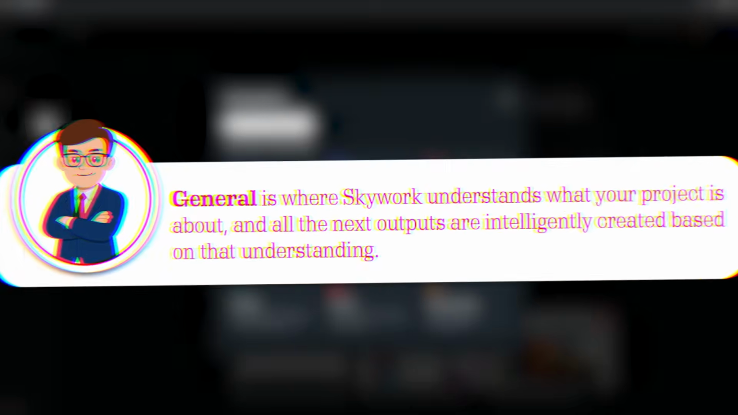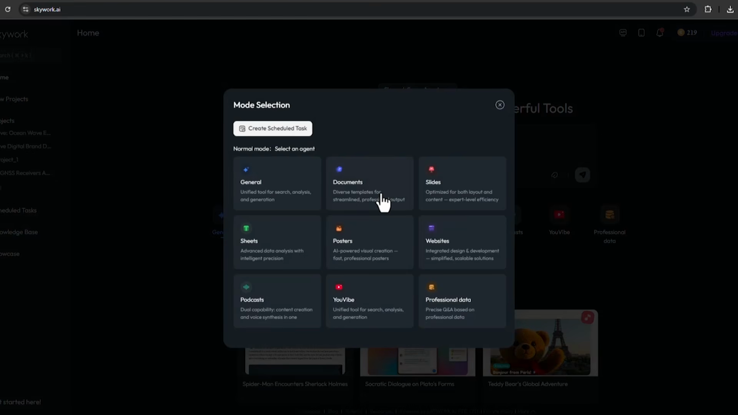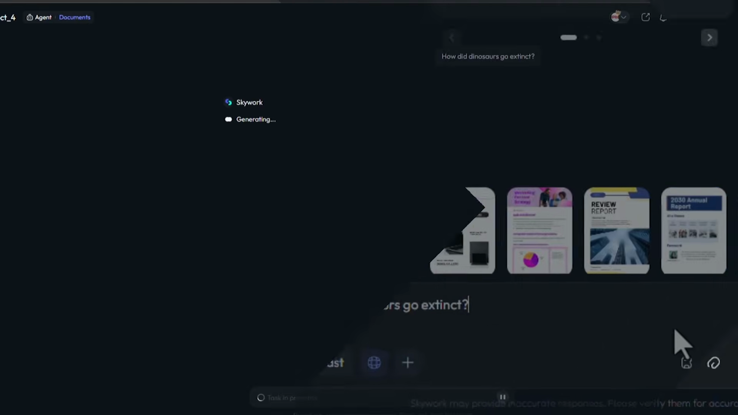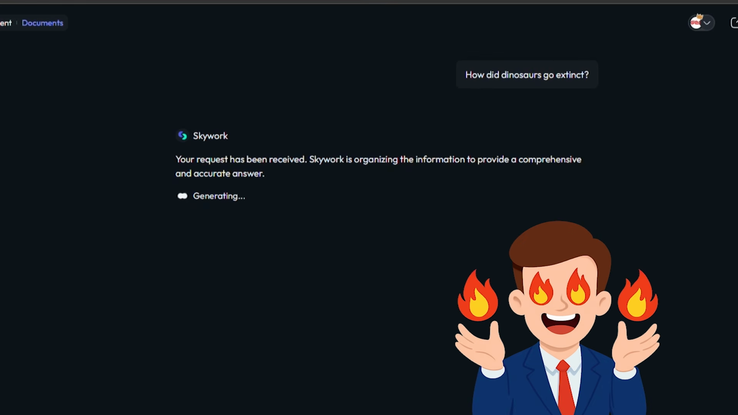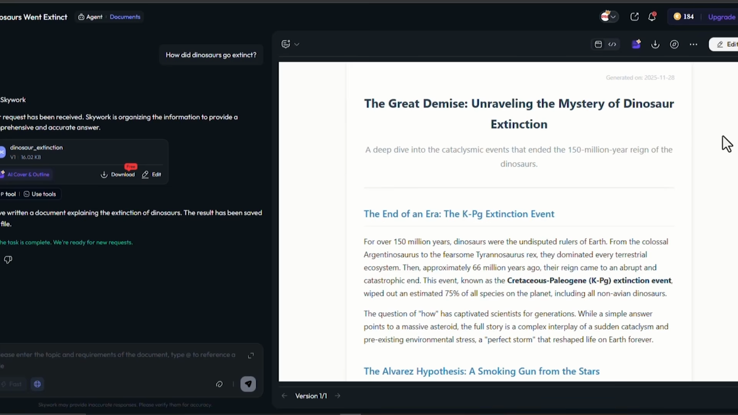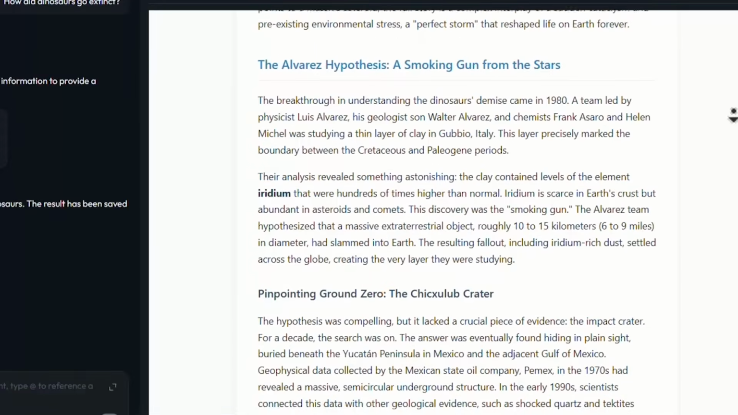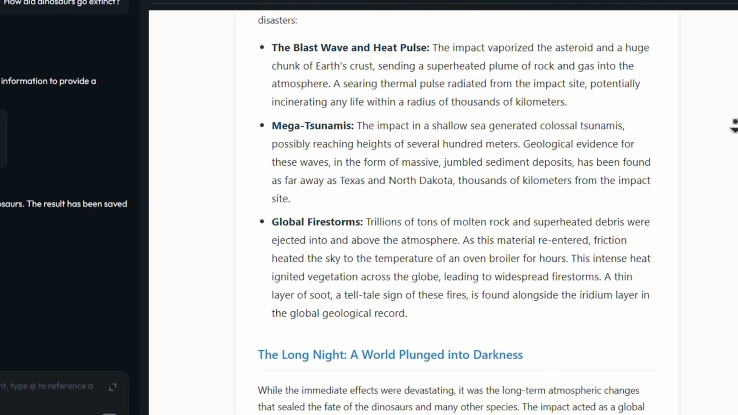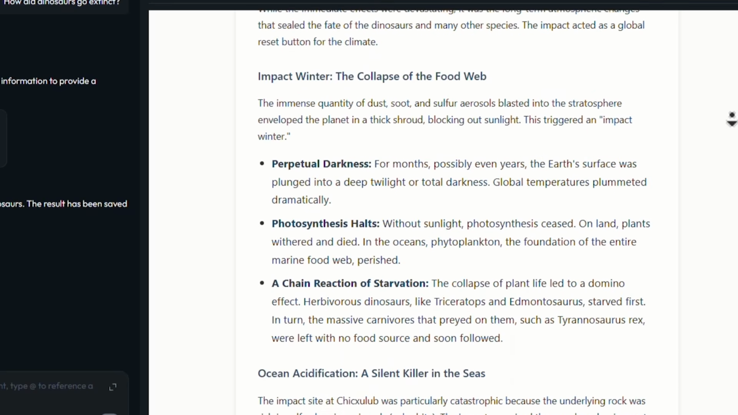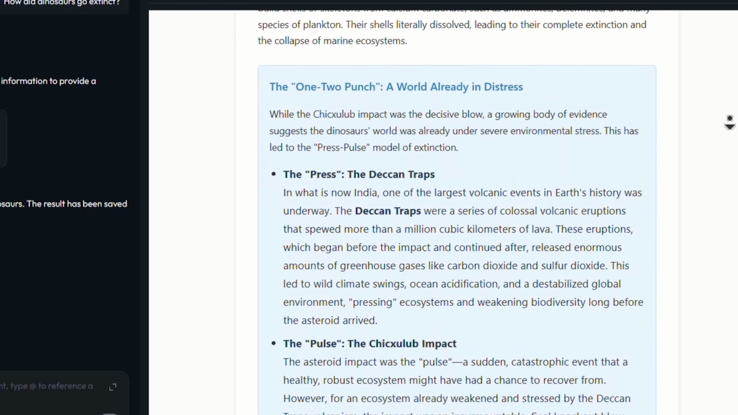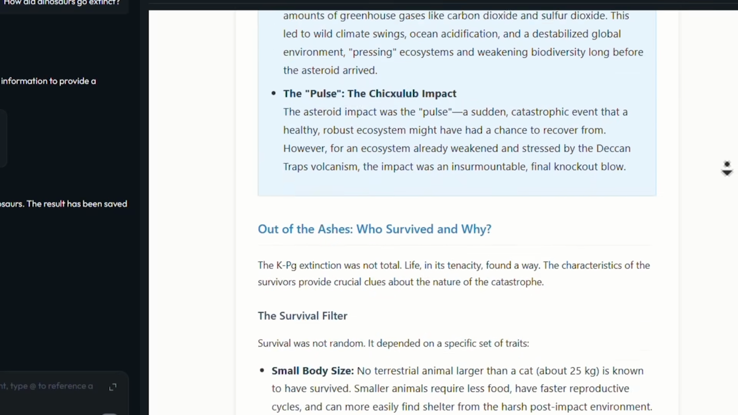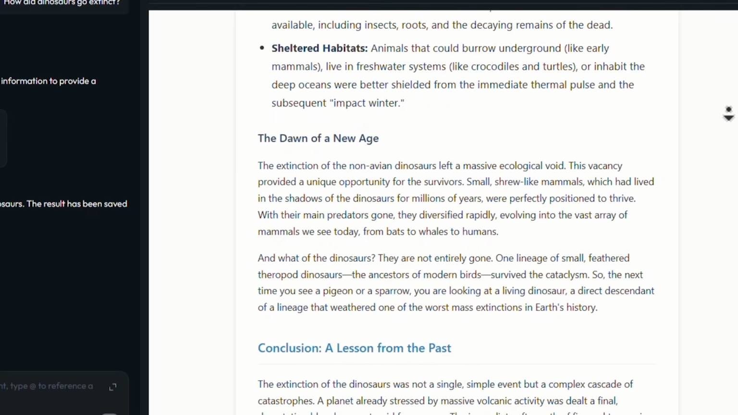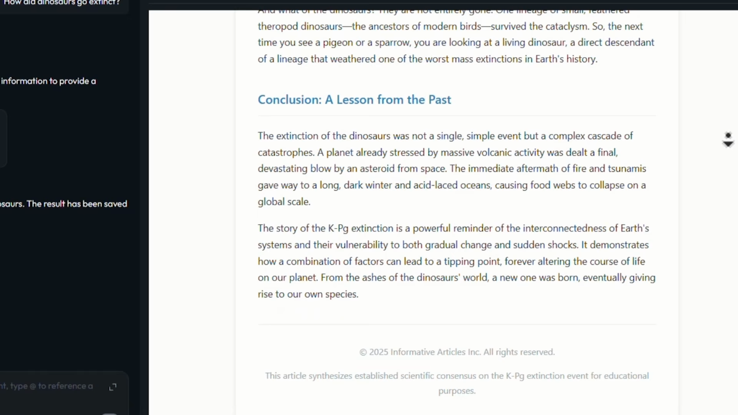Now I click on Documents, and I write a text about, for example, my research. How did dinosaurs go extinct? Skywork automatically turns all the text into a clean, ready-to-use document. Here I can edit paragraphs, add images, highlight, and even export a full PDF without needing to open Google Docs or Word. From now on, even for writing your proposals, you won't have to waste time yourself. Unlike most tools, it does it all for you. Let's move to the next section.